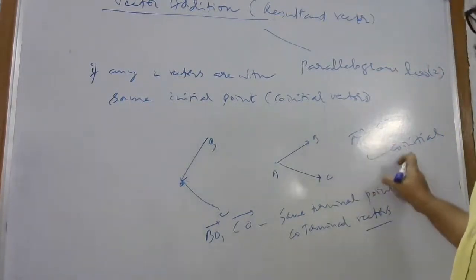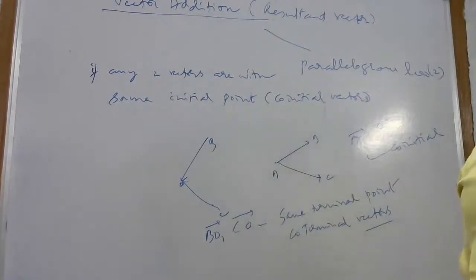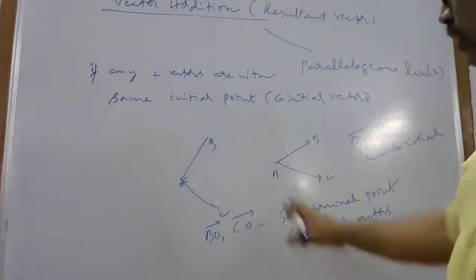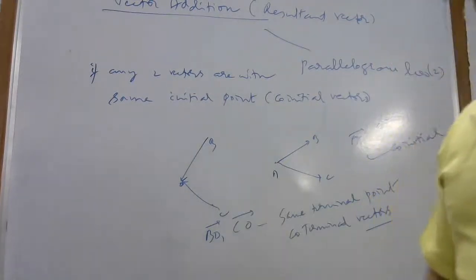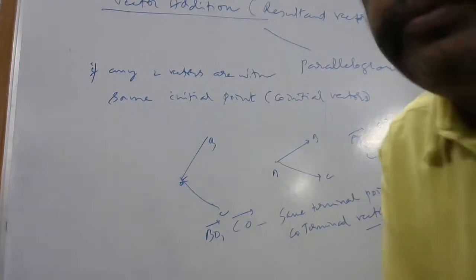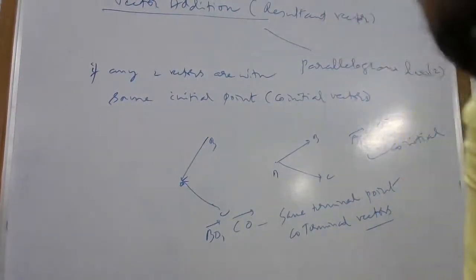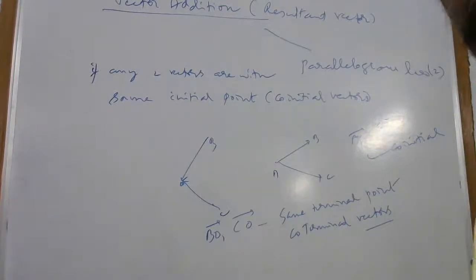This is called co-initial vectors, this is called co-terminal vectors. If end points are the same, they are called co-terminal vectors. If initial points are the same, they are called co-initial vectors. Understood?